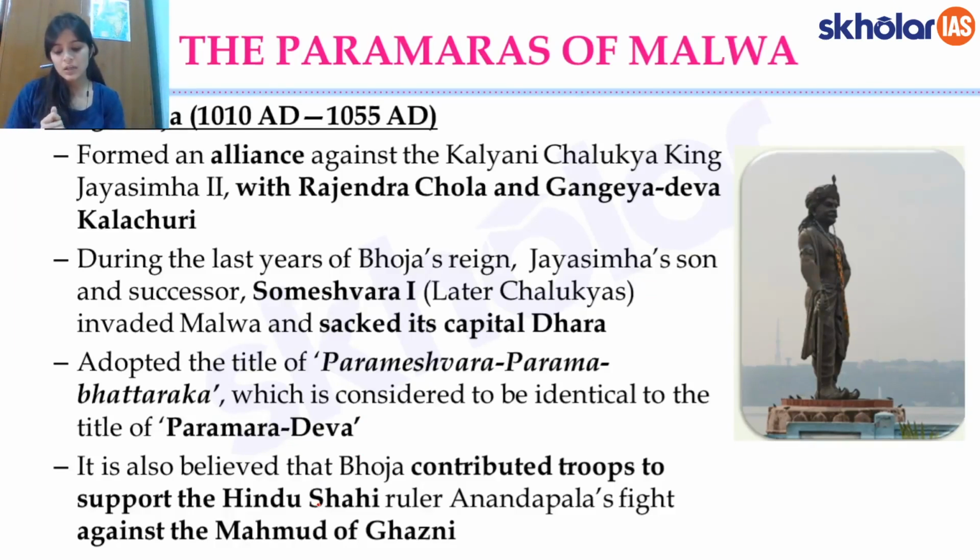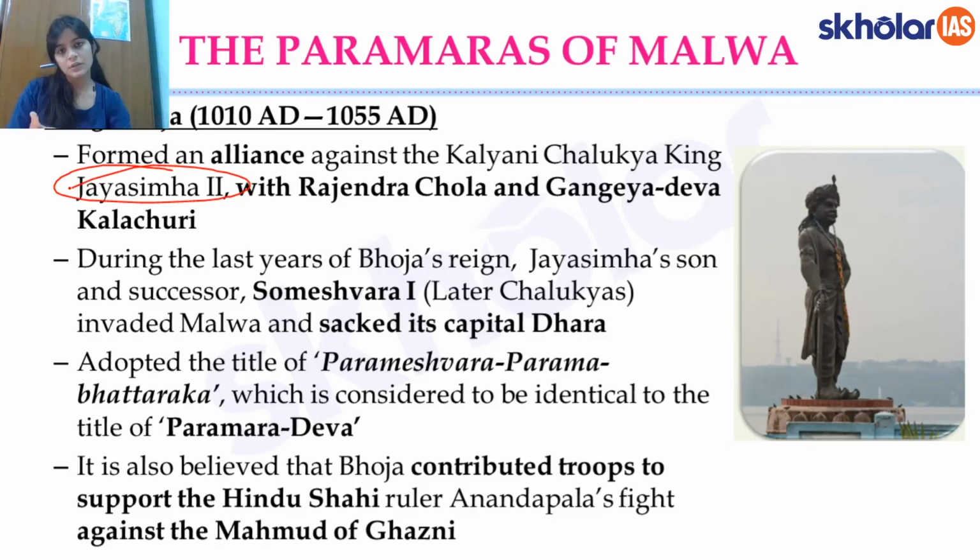Now King Bhoja, to defeat the King Jayasimha too, if you remember from the Eastern Chalukyas of Vengi times, to defeat that King Jayasimha, he formed an alliance with Rajendra Chola, who was again a mighty king, and Gangadhar. These names are not important, but just remember that he had defeated the Chalukyan king also, Jayasimha.